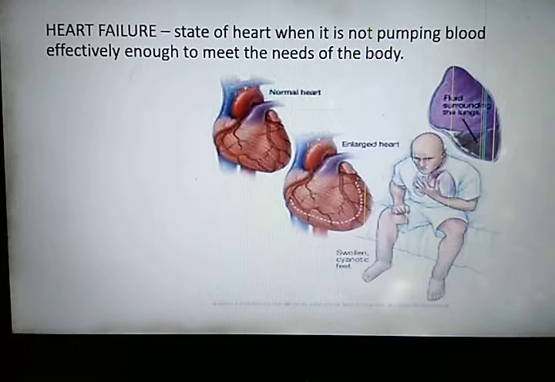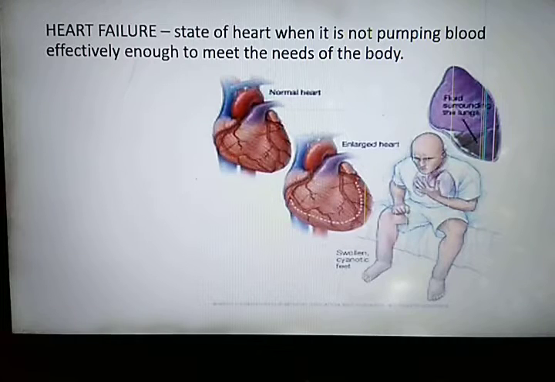When heavy congestion occurs in the lungs, it leads to the deposition, or you can say accumulation, of fluid in the lungs, which makes the lungs heavy. All of you know the heart is present in the thoracic cavity in between two lungs, and very little space is present around the heart.